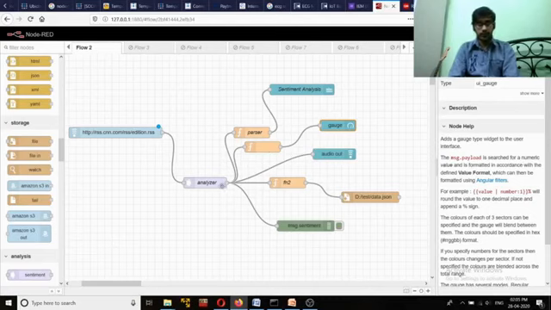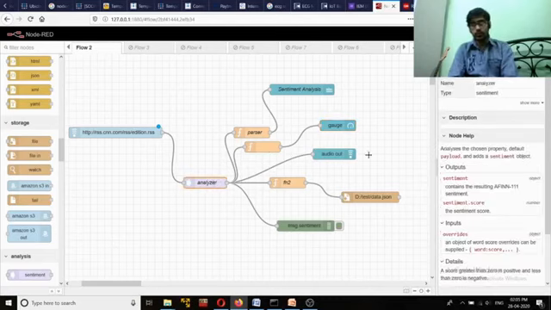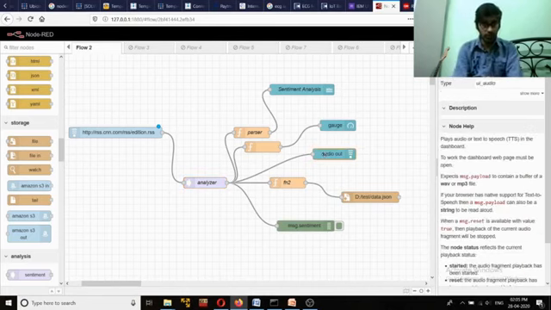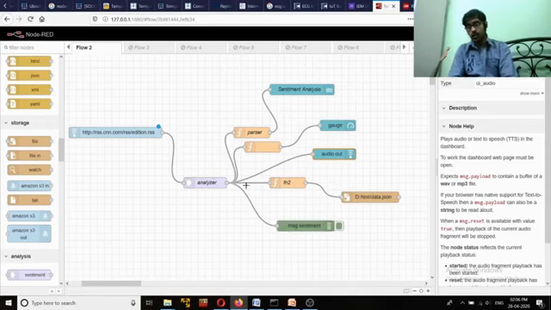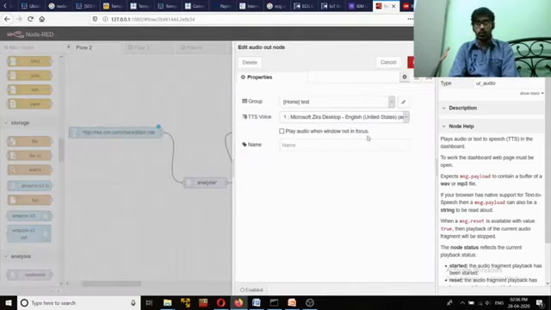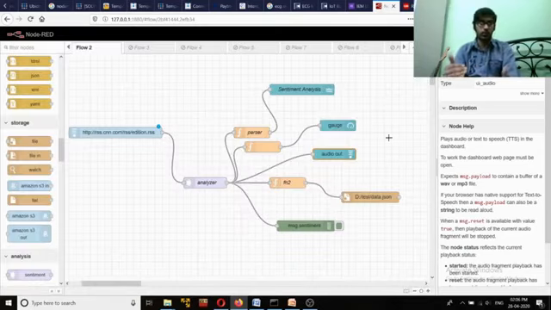After that, we are connecting this analyzer node with the audio out node, so that whatever data comes as a string goes directly to the audio out device, and that audio out will read the particular message or news corresponding to your sentiment value.